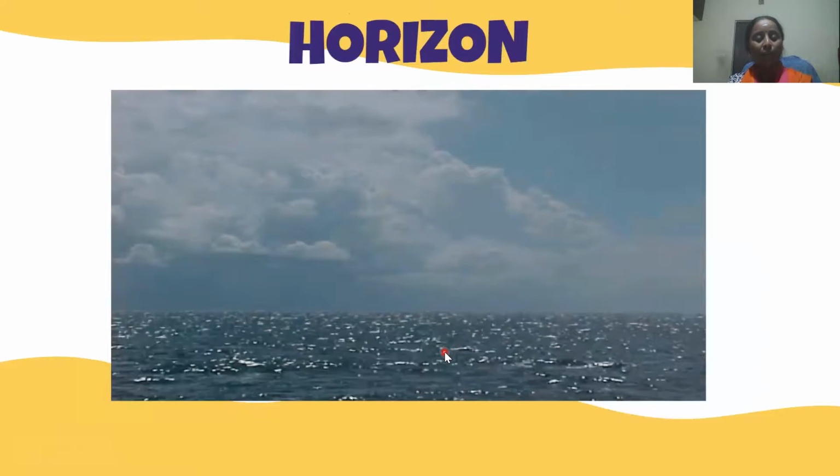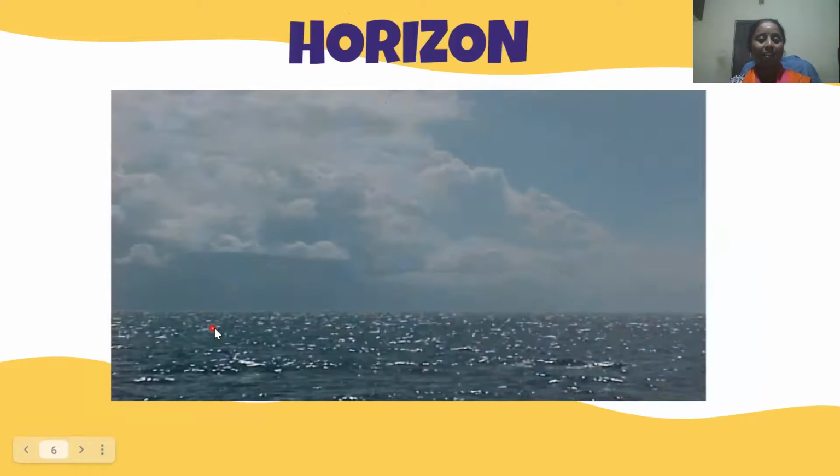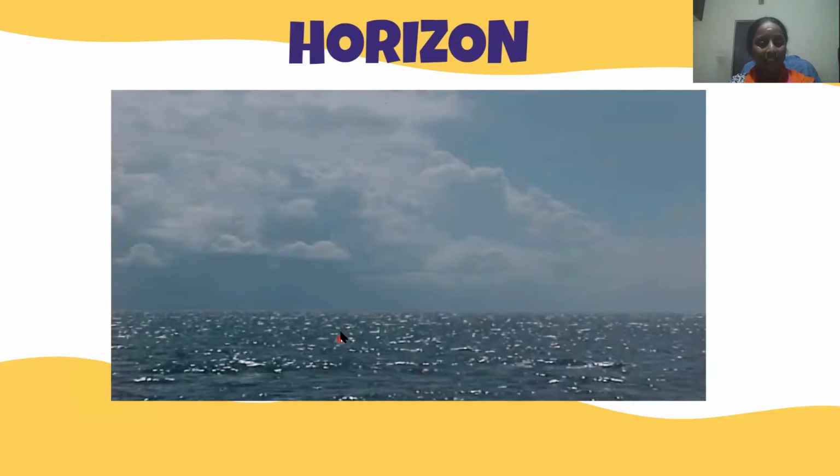Now, we are moving on to the next part of the chapter. Can you see this beautiful picture? What can you guess by seeing this picture? Yes, when we go to the beach and stand near the coast, we can see the sky touching the sea coast. It seems like the sea is touching the sky. Does the sea touch the sky? No, never. The sky and the sea never touch.